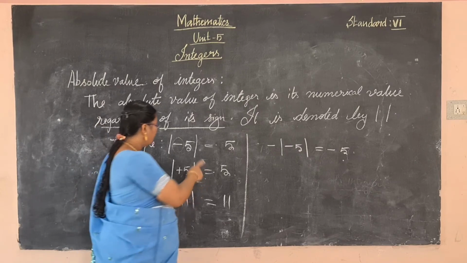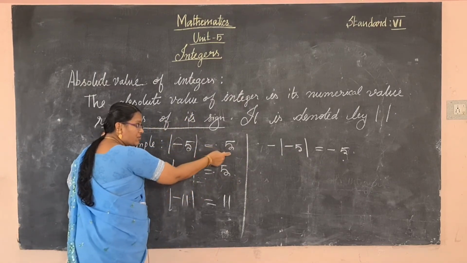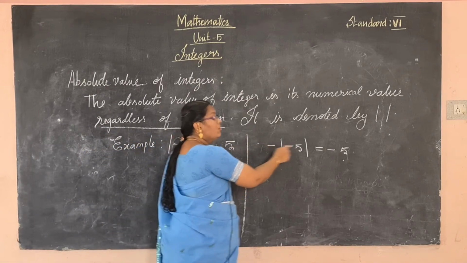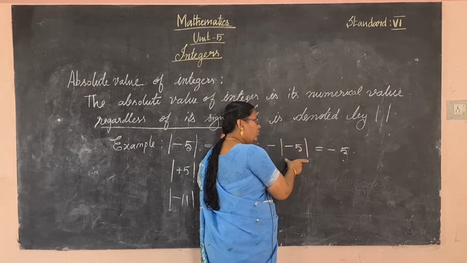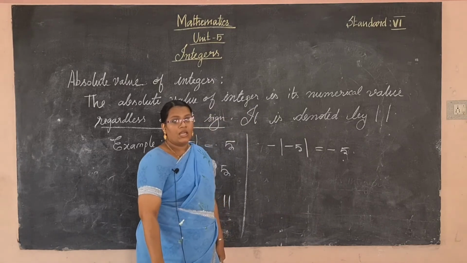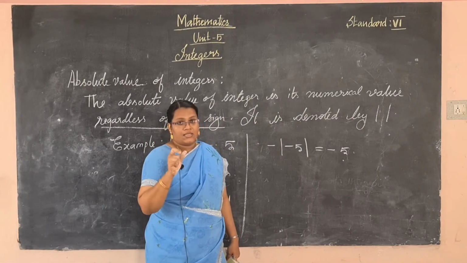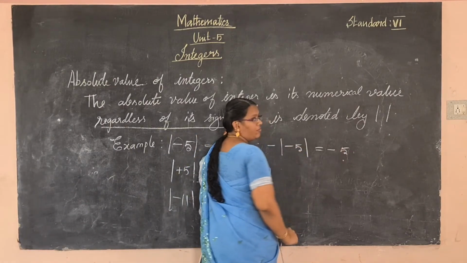Do you understand the difference between these two? Here the modulus of -5 is 5, but outside the modulus a minus is given, so you should put that minus. Only inside the modulus lines do we not consider the signs.